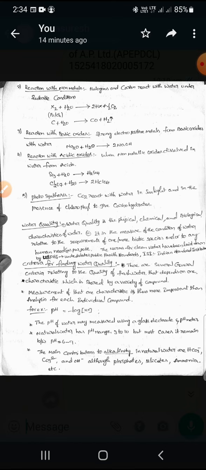For example, among chemical properties, take pH. pH is the negative logarithm of hydrogen ion concentration.